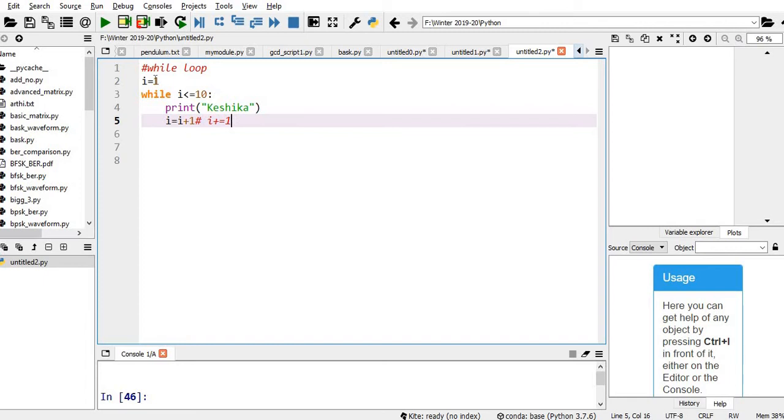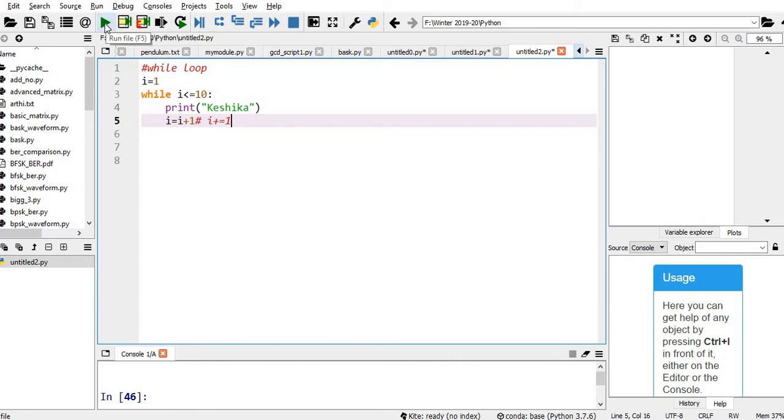Initially I equal to 1. Here I am just checking whether I is less than or equal to 10. Yes, it is. So it prints Keshika. Then I is incremented. Now the I value is 2. Again this condition is satisfied, and again it prints Keshika. Like that this operation repeats. When I equal to 10, this condition is satisfied, and again it prints Keshika. Then I is incremented to 11. When it comes, this condition fails, so it stops. So I'm expecting 10 times Keshika.